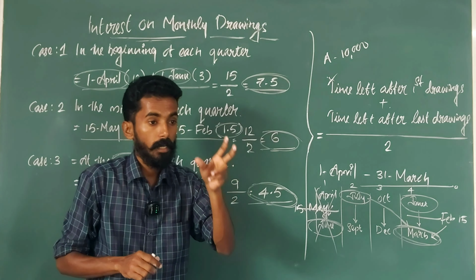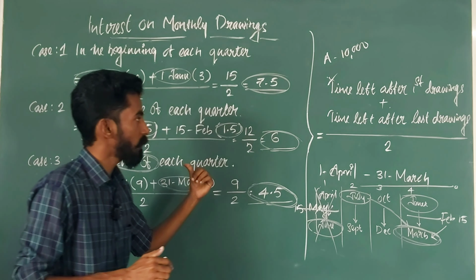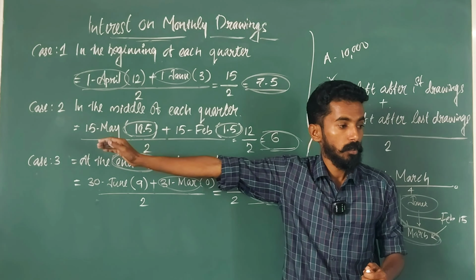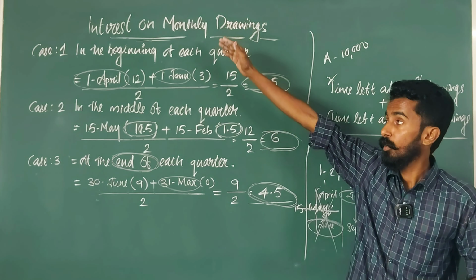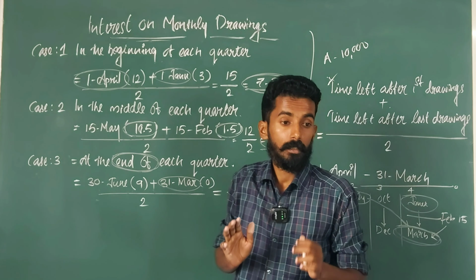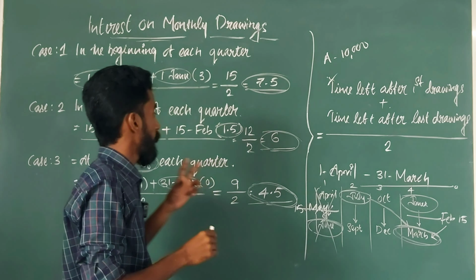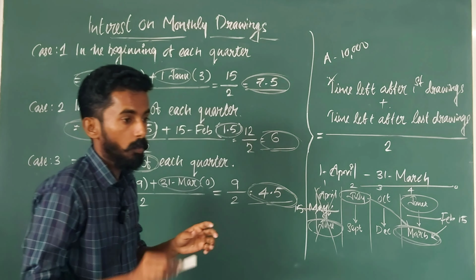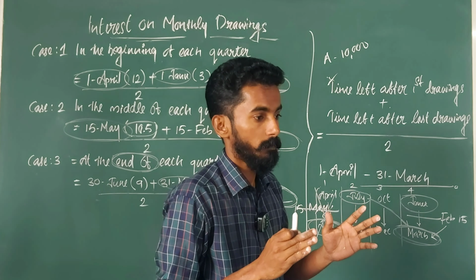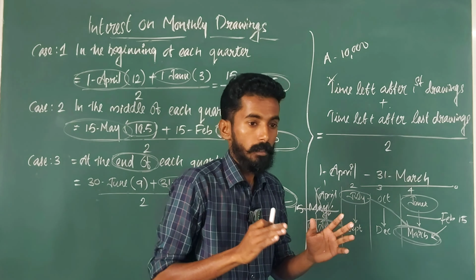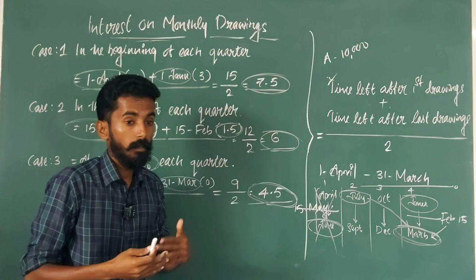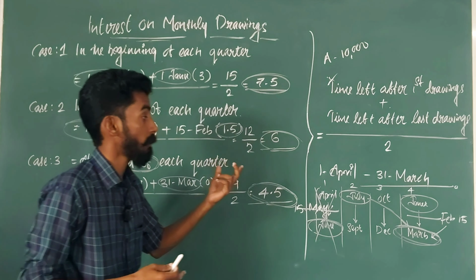You have to understand the logic behind the end of each quarter, the middle of each quarter, and the beginning of each quarter, along with the time period. Prepare short notes today itself. It will help you in the exams, and you can understand the time period very easily.